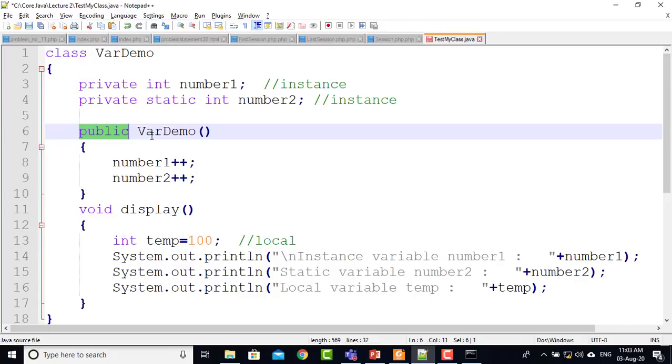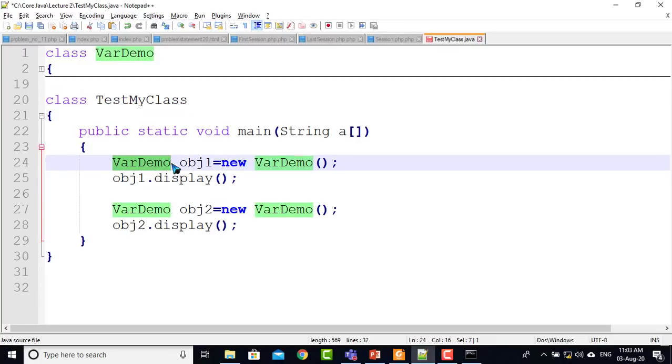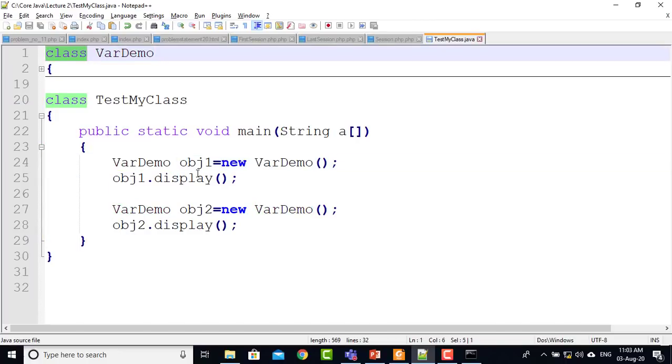Now this is declared as public and this is a constructor, and if you check here, another class I declared here. In the main method I am trying to create an object of this VarDemo: obj1 is equal to new VarDemo. Here the constructor gets called, which means this instruction is available in another class, but both classes are in the same file, in the same scope, in the same package. And that's why, even though this class is not public, you can still create an object of this class and call the constructor.